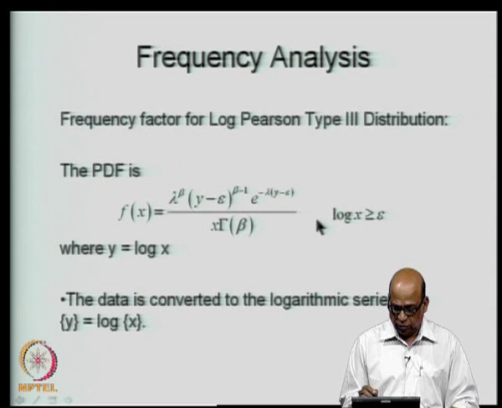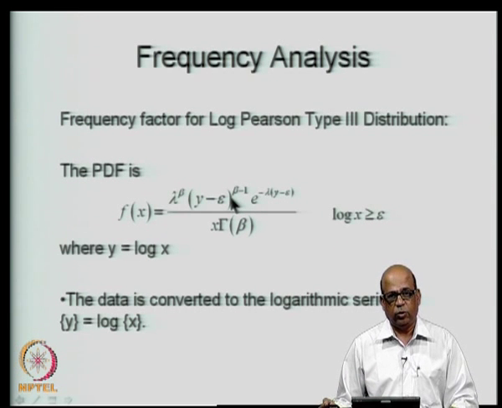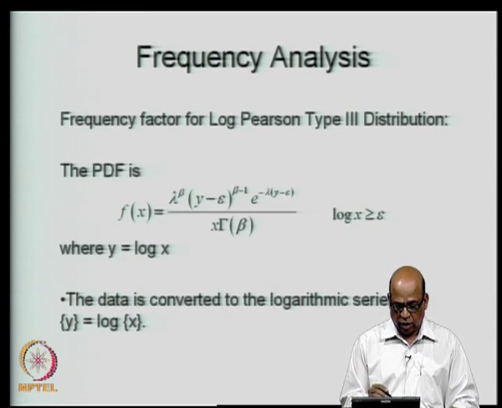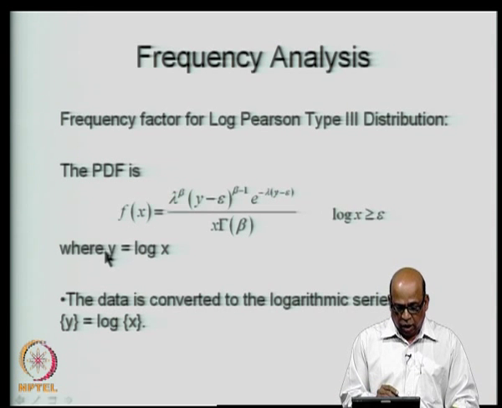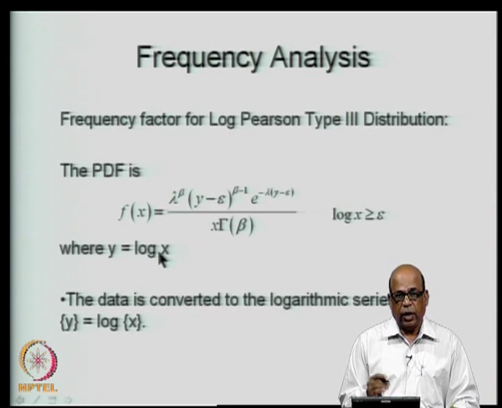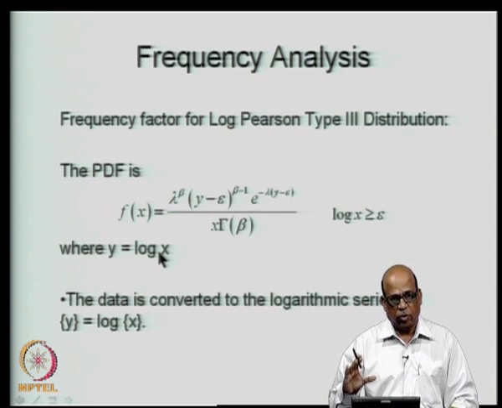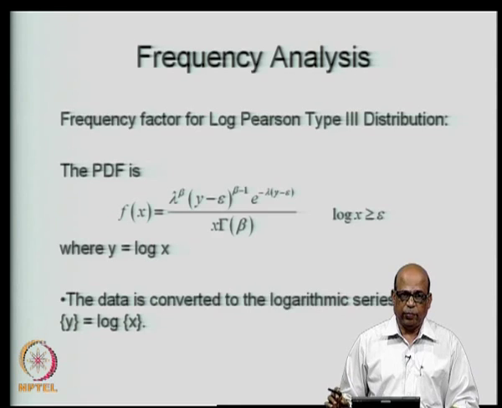And the condition for this to be a valid PDF is log of x must be greater than or equal to epsilon. So, this has 3 parameters, epsilon, beta and lambda, where y is equal to log x. X is your original data. Let us say you are talking about annual maximum discharges.